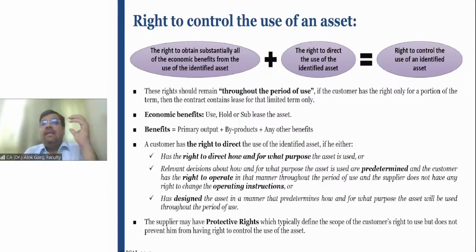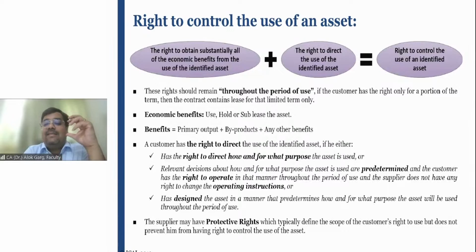But if the lessor is saying, you cannot use this car after 1 lakh kilometers because the limit of the car is 1 lakh kilometers and it will break down, or the lessor is saying, don't drink and drive the car.